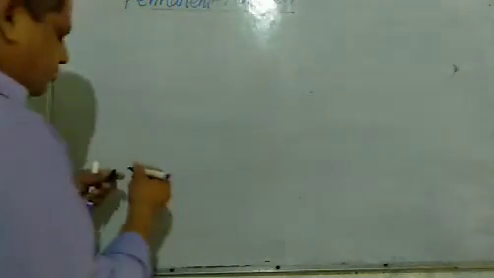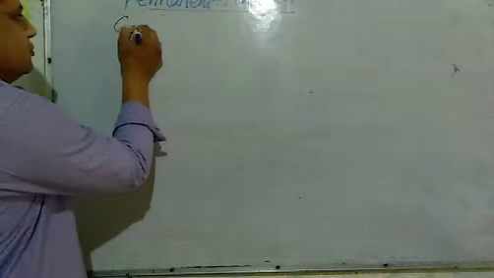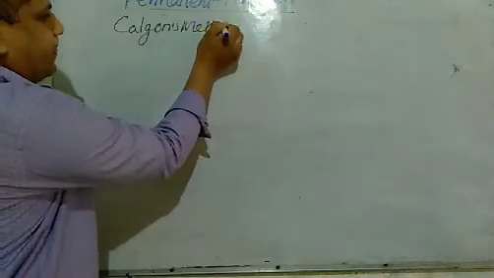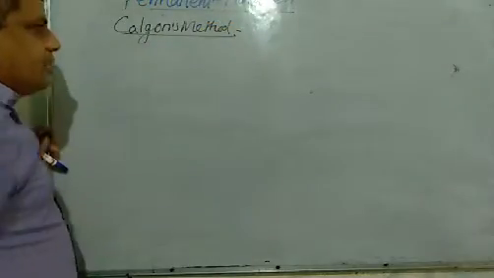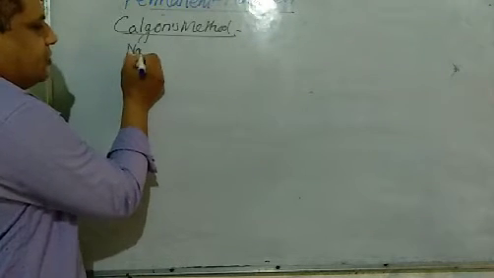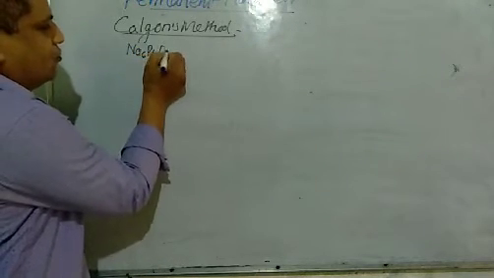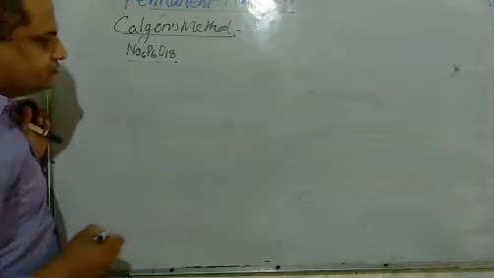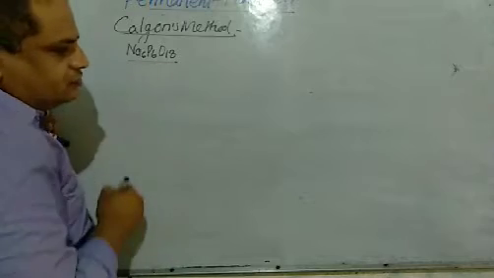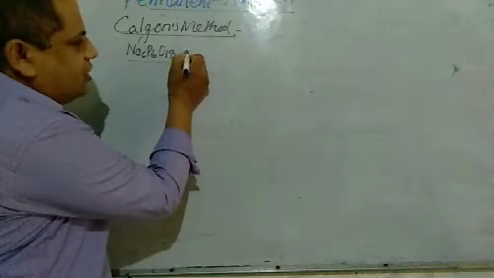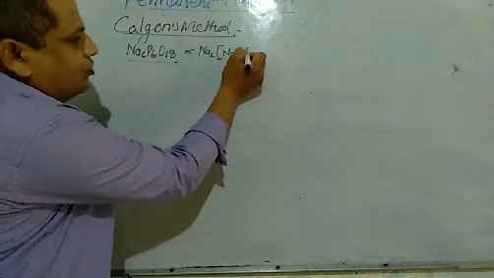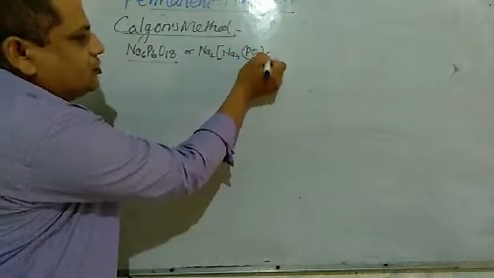So the second method for the removal of permanent hardness is the Calgon method. Sodium hexametaphosphate, Na6P6O18, is also known as Calgon. This is also written as Na2[Na4(PO3)6].